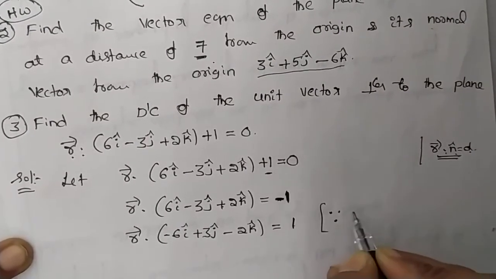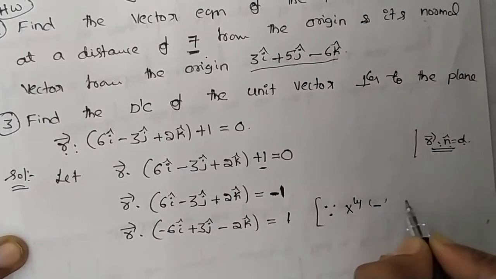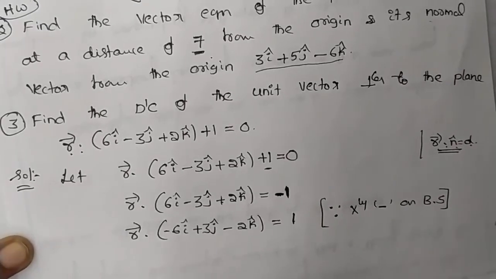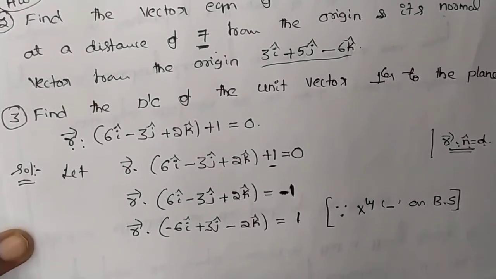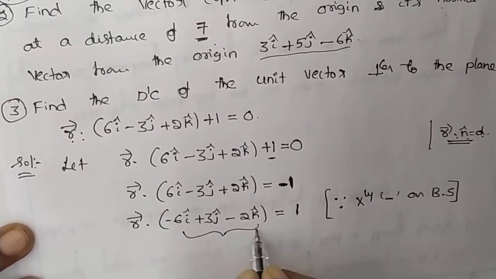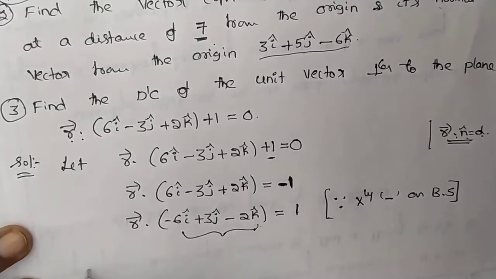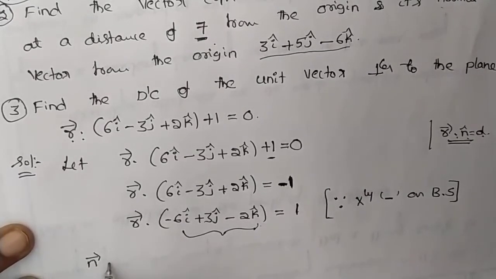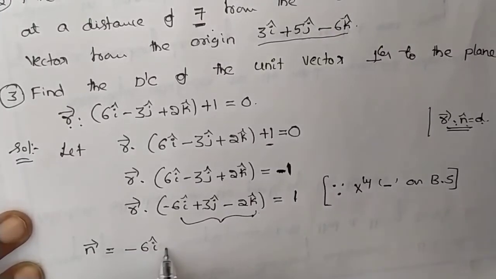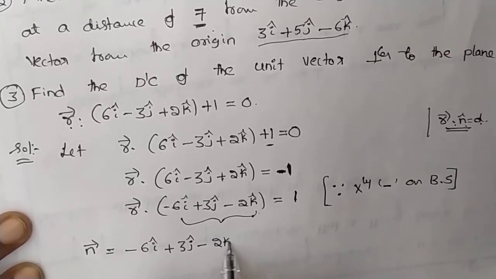Since we have multiplied by minus on both sides, now it is an n vector. Now n vector equals minus 6i cap plus 3j cap minus 2k cap.